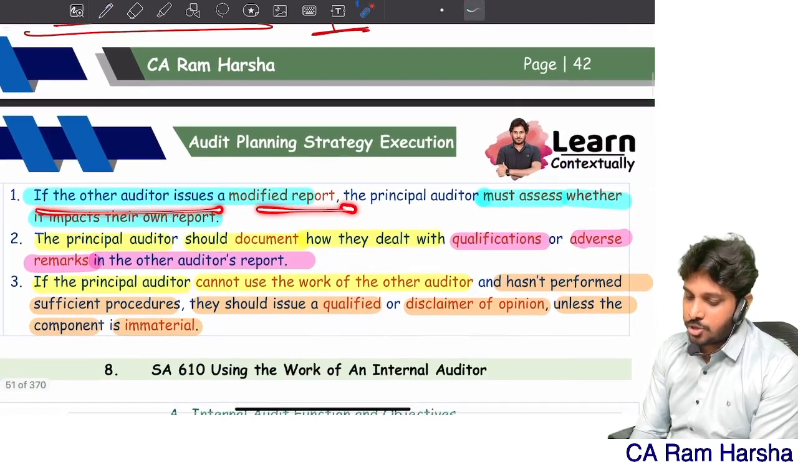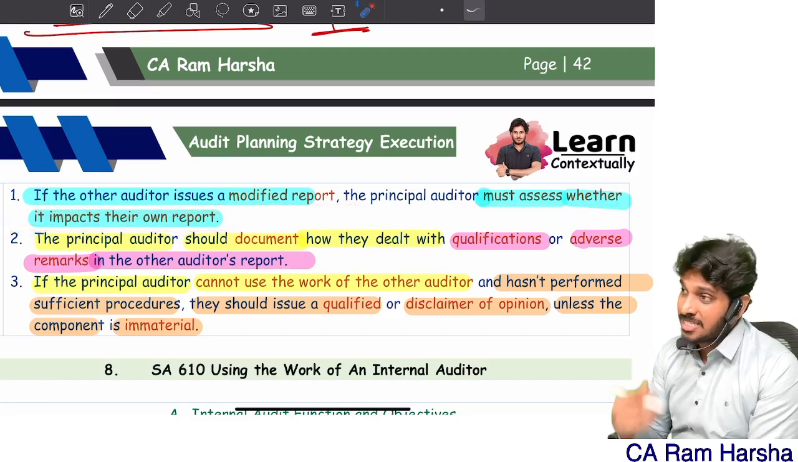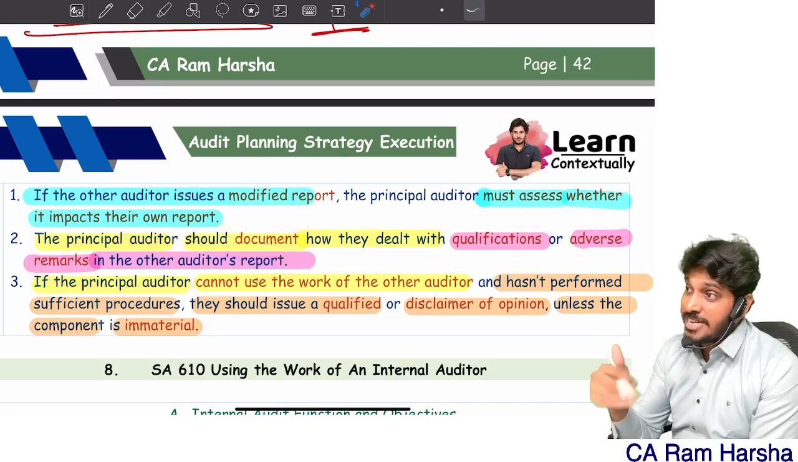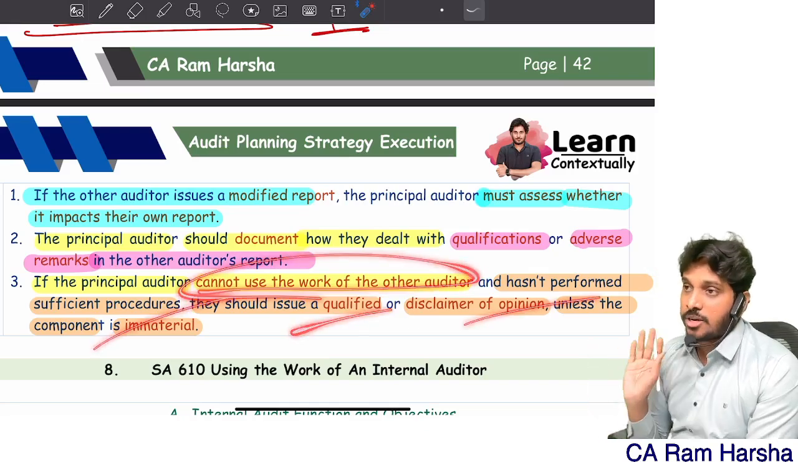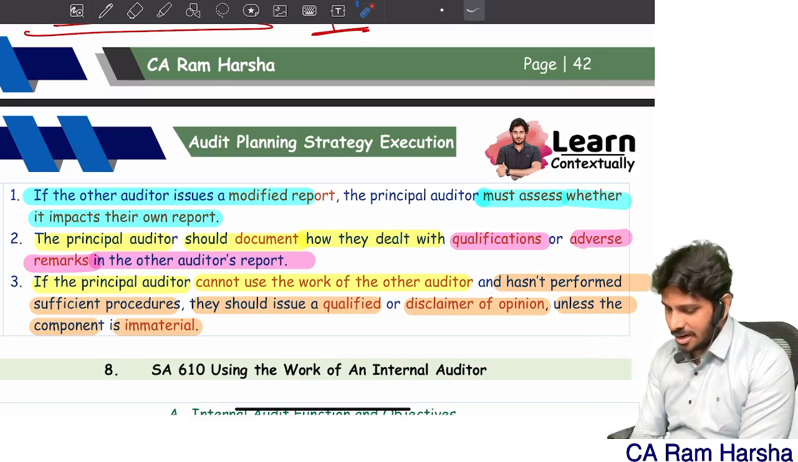If the other auditor issues a modified report, the principal auditor must assess whether it impacts their own report, document how qualifications are considered by you and dealt by you, document it, and if you are unable to use, give a qualified or disclaimer of opinion. This is what the standards say. Clear? Next,